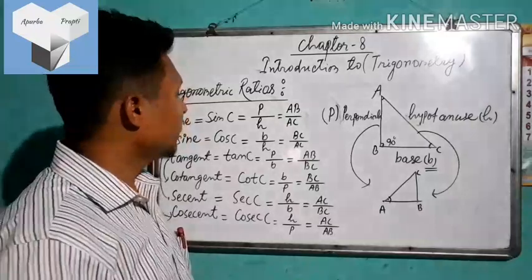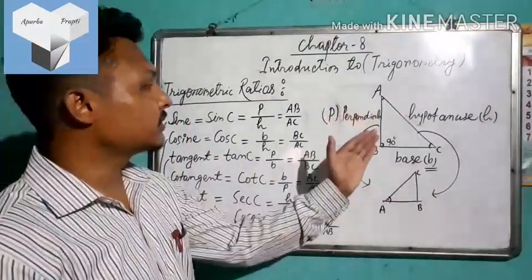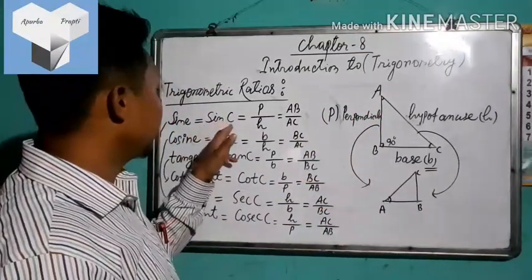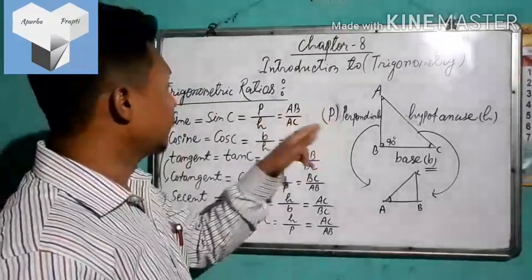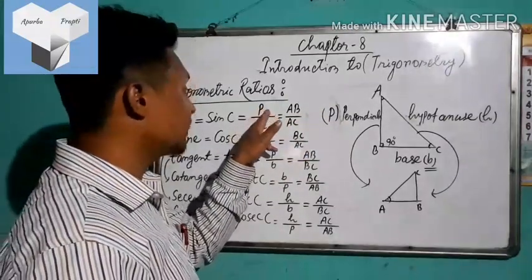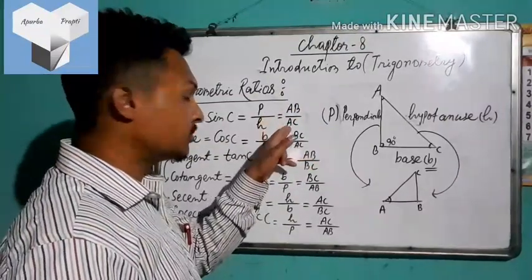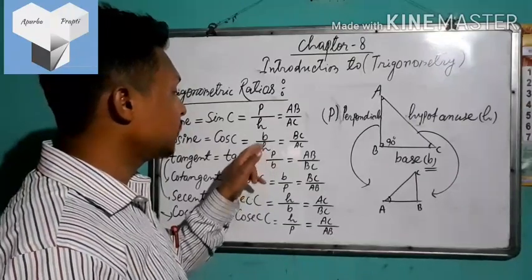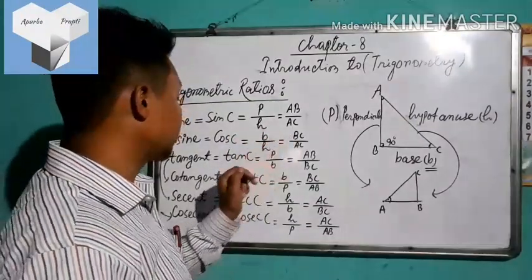In the same way, you can find the trigonometric ratios for the remaining two angles, A and B. Sine A will be P by H. That means with respect to angle A, we shall put the perpendicular here and the hypotenuse here. In the same way, cos A will be B by H, but you must know which is the base with respect to angle A and the hypotenuse.